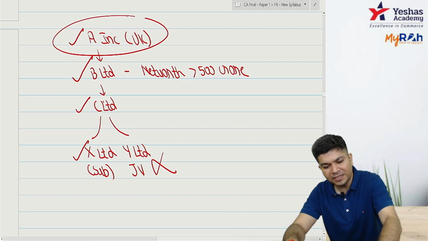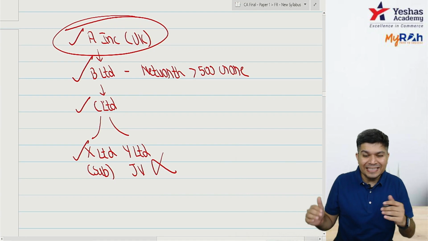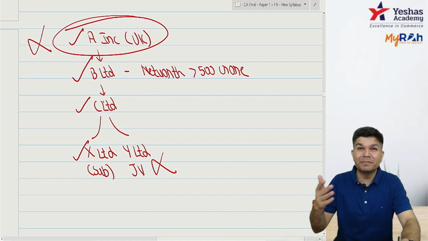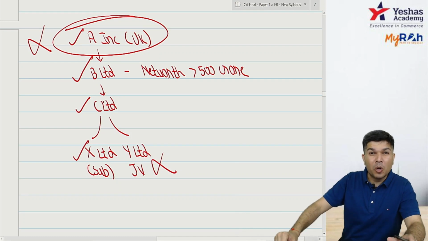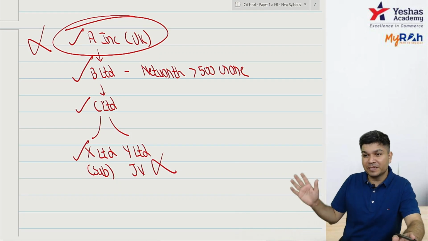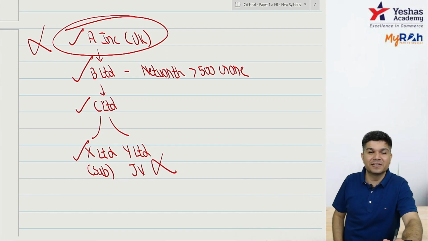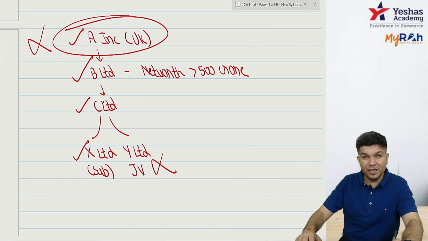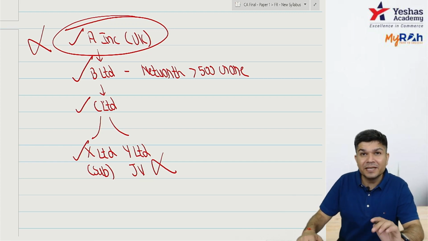But if your parent is abroad, then in that case it doesn't apply, because they will prepare accounts as per their country's rule. They can't prepare as per IND AS, right? If parent abroad, not applicable. Same way, subsidiary abroad.